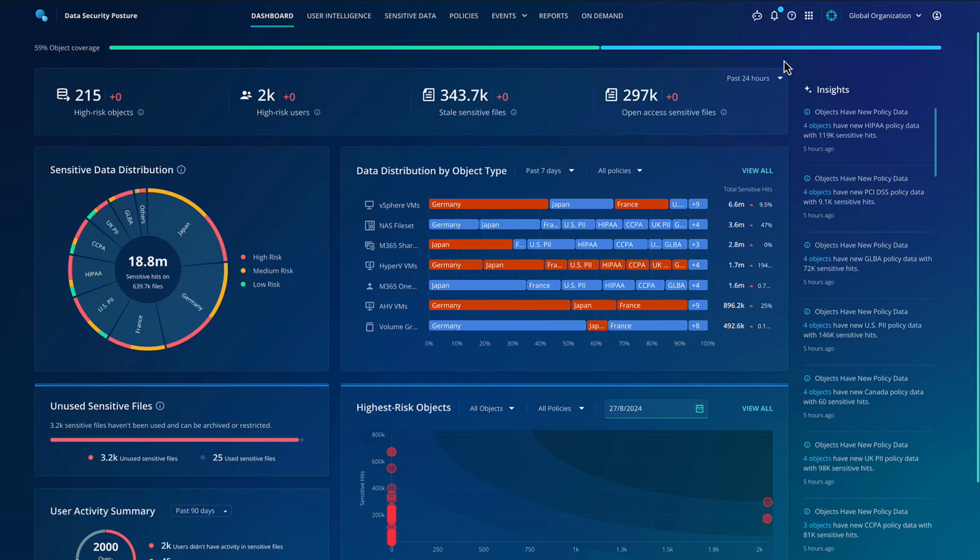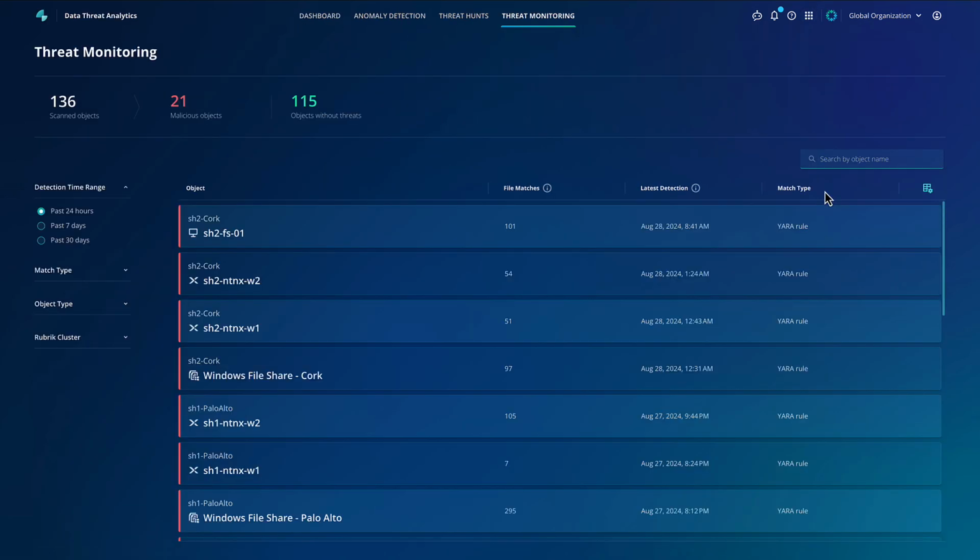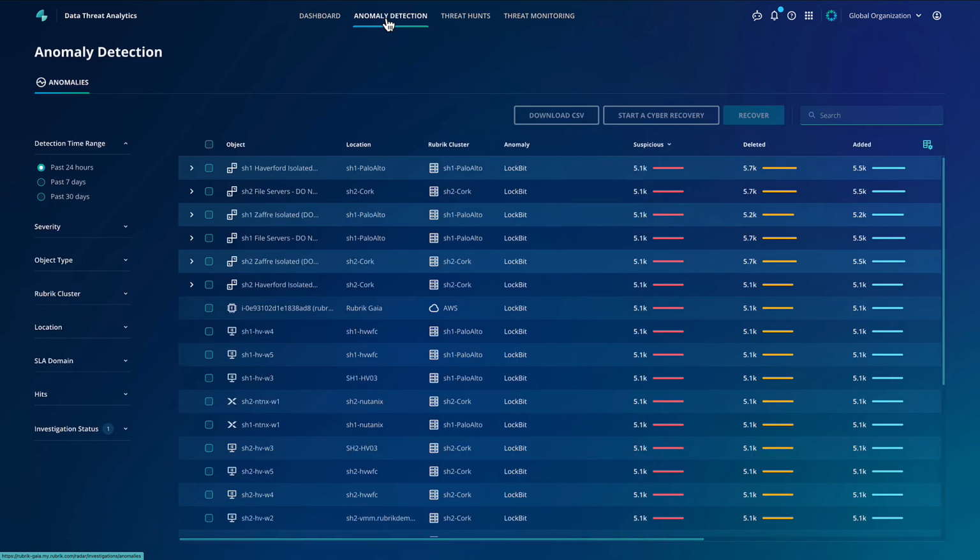Cyberattacks are here to stay, and when the rubber hits the road, you need cyber resilience to ensure that you can bounce back from the number of cyber attacks that businesses face every day. When security operations professionals are defending against these attacks, prioritization is key. In order to prioritize effectively, you need deep context on what you are defending, and Rubrik Security Cloud provides that data context by the bucket load. Whether it's where your sensitive data is, locating indicators of compromise, or highlighting anomalous activity, all through the power of your backups.